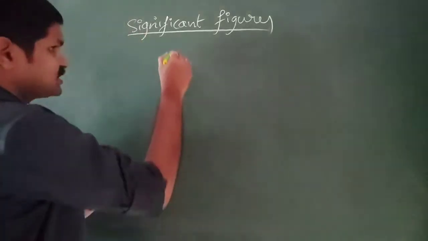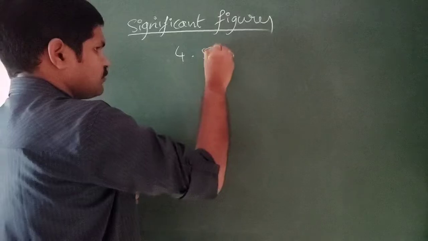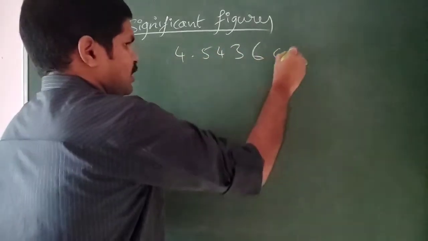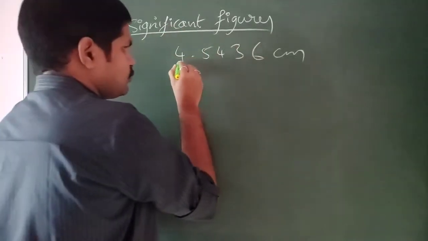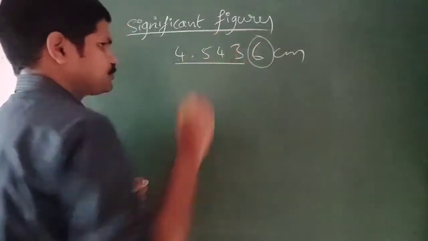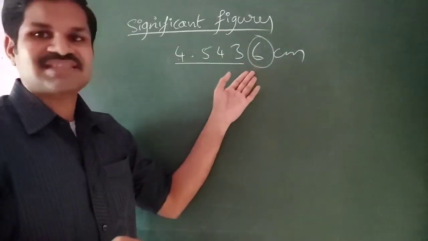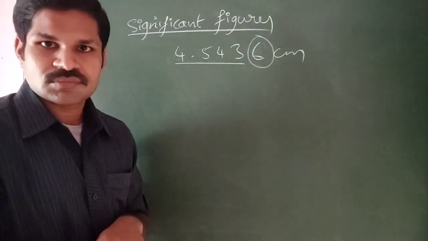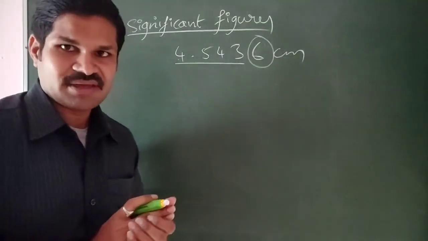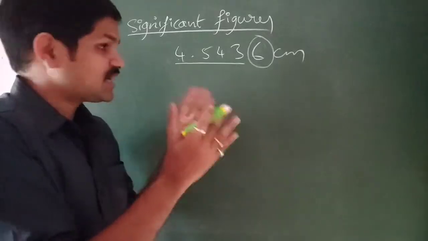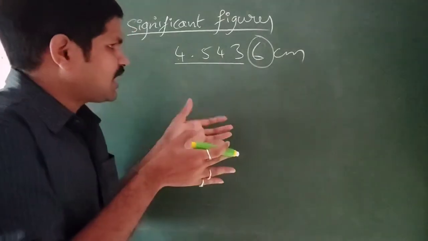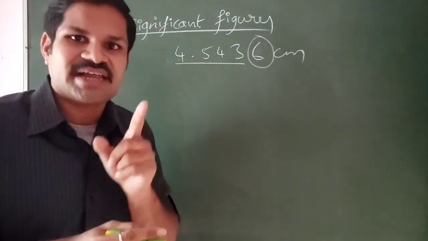For example, let us consider a value 4.5436. We know that the value is accurate up to 4 digits, so 4.543, but 6 we don't know whether this is accurate or not. So this particular measurement has digits in which we have confidence, as well as a digit of uncertainty.